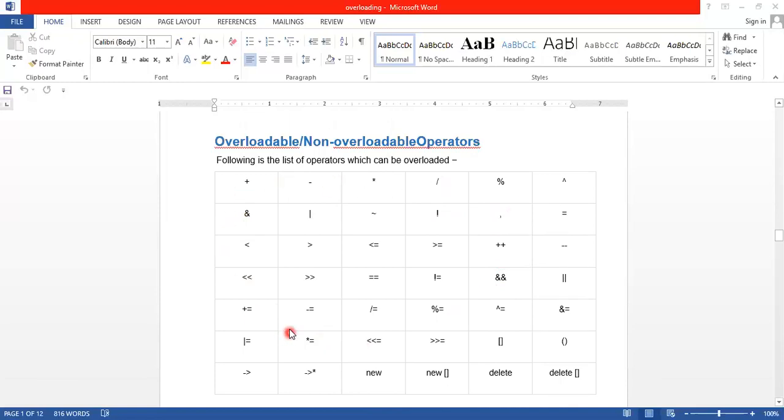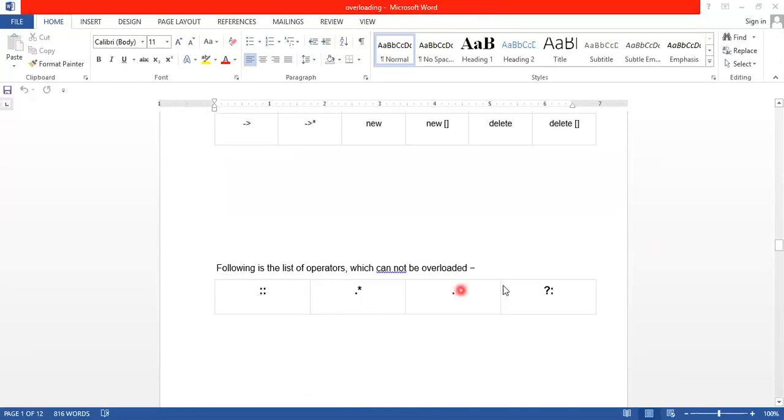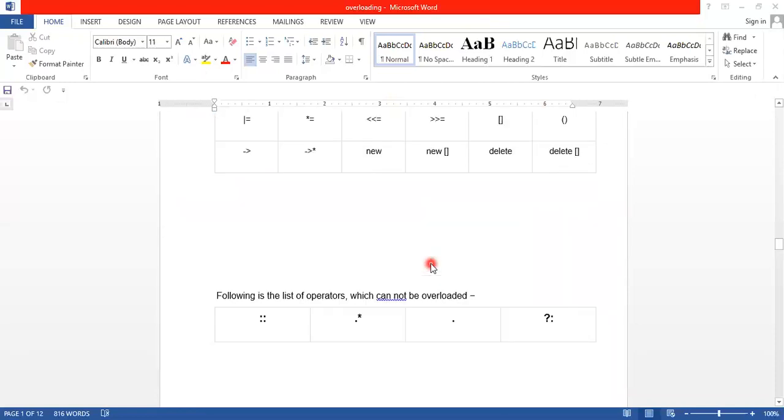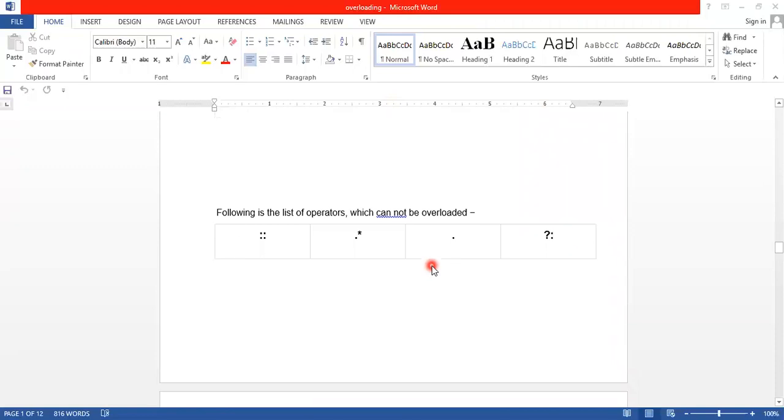these operators, we can overload, that is the plus, minus, star, slash, mod operator, then power operator, and like that all these operators we can overload, but these operators we cannot overload. That is the scope resolution operator, then pointer, that is star and dot star, then a dot, and then question and colon, the conditional operator. So these operators we cannot overload. Other than this kind of operators we can overload. So this concept is called operator overloading.